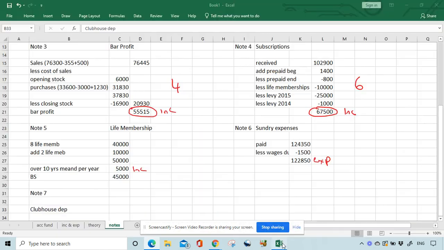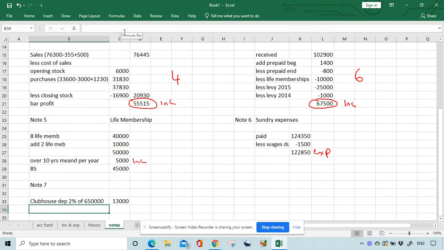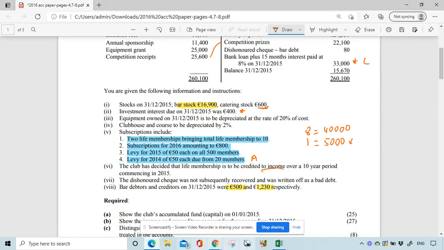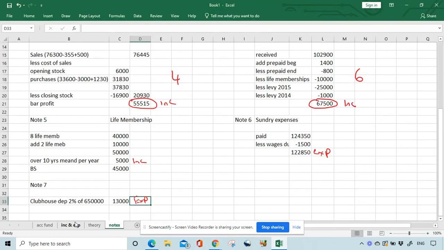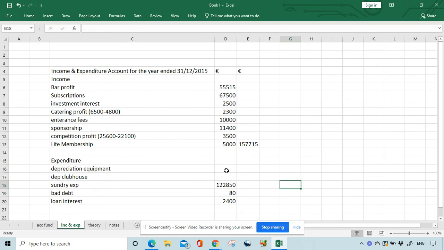So clubhouse depreciation is just 2% of 650,000, which is €13,000. That's going to be an expenditure. So expense 13,000.